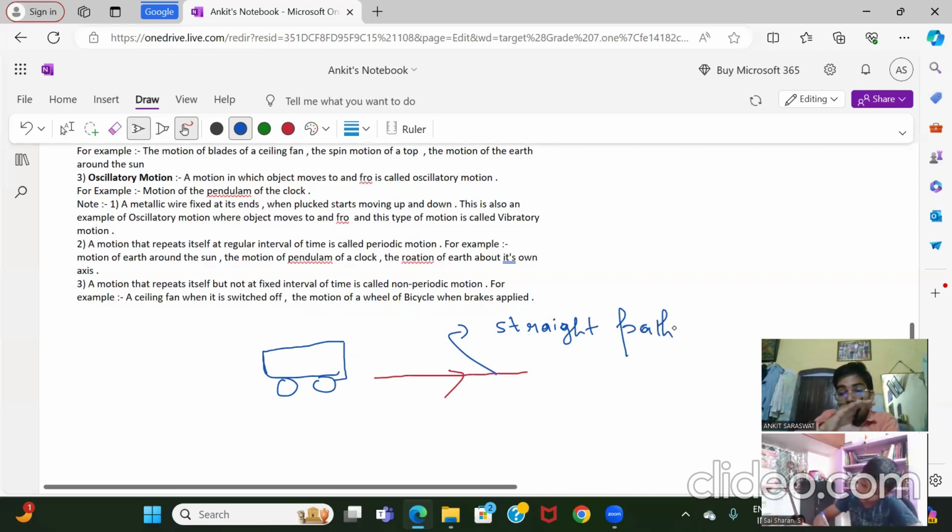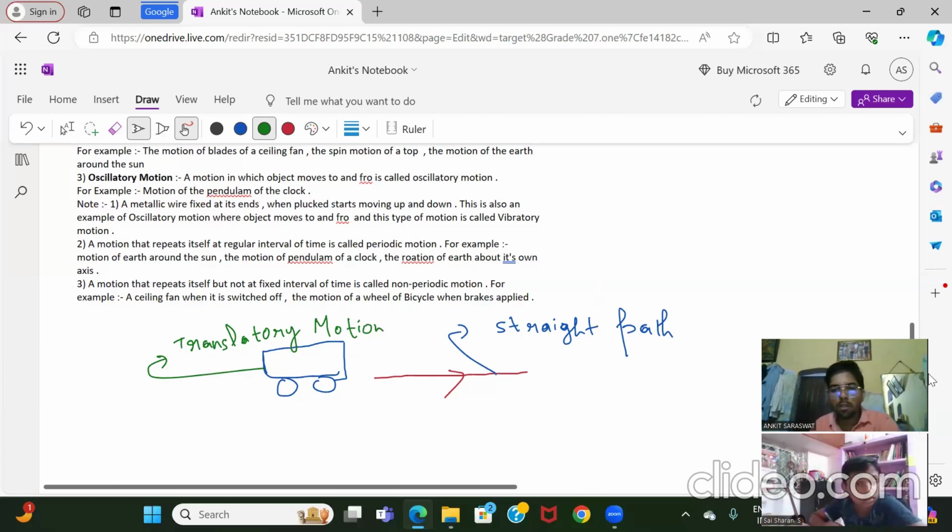If buses are moving on a straight path, like this, then we will say the motion, what type of motion is it? The motion type is translatory. It is going in a straight path. Clear? Yeah, very nice. So this motion is known as translatory. Now what is next?